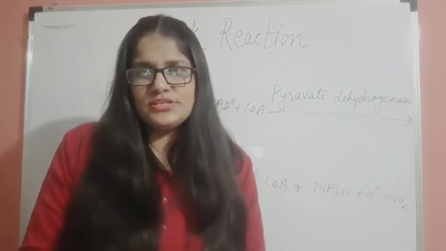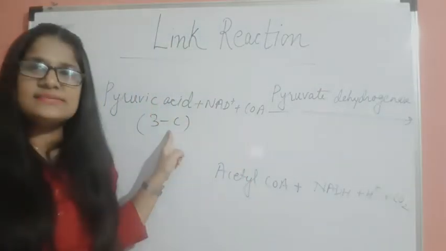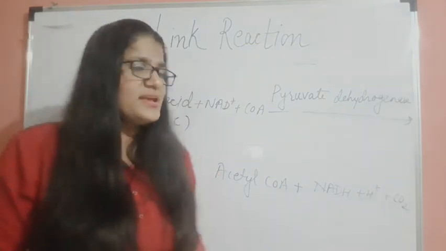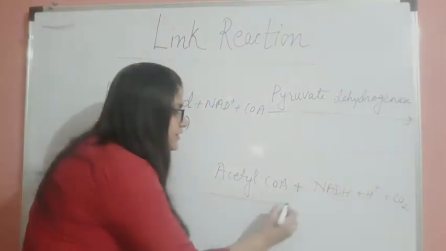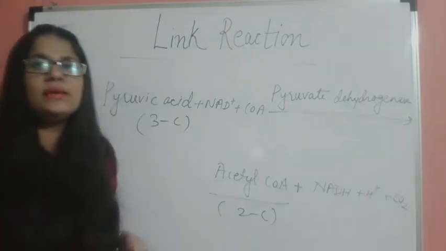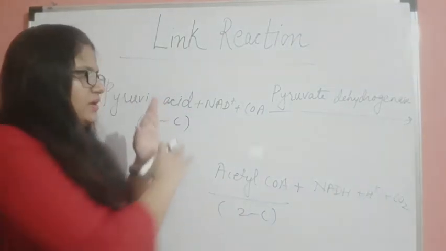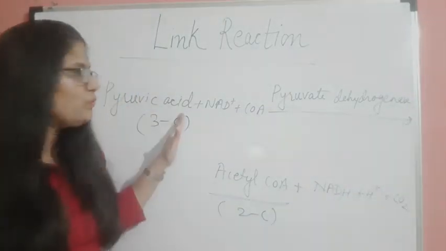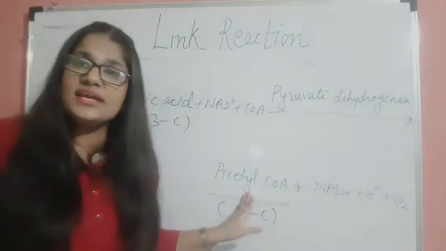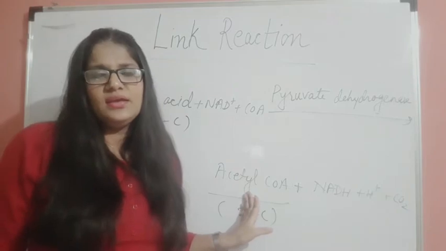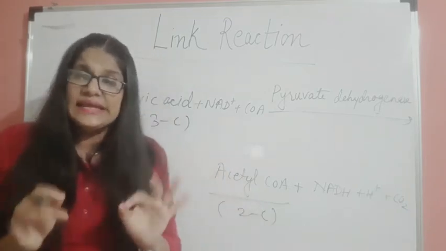As a result of this process, pyruvic acid in which 3 carbons are present will convert into acetyl coenzyme A, which is a 2 carbon containing complex. Conversion of pyruvic acid to acetyl coenzyme A is called the link reaction.